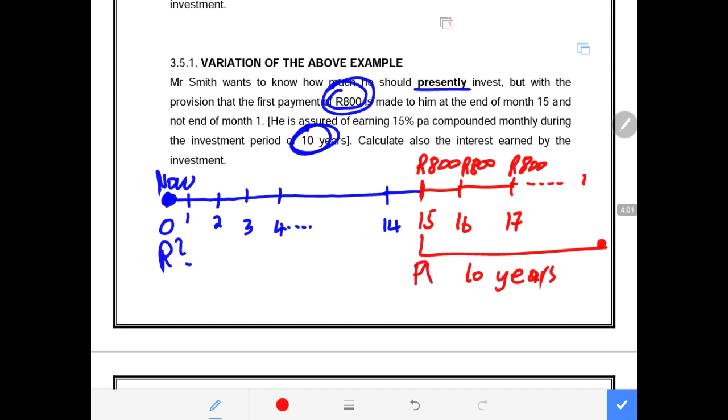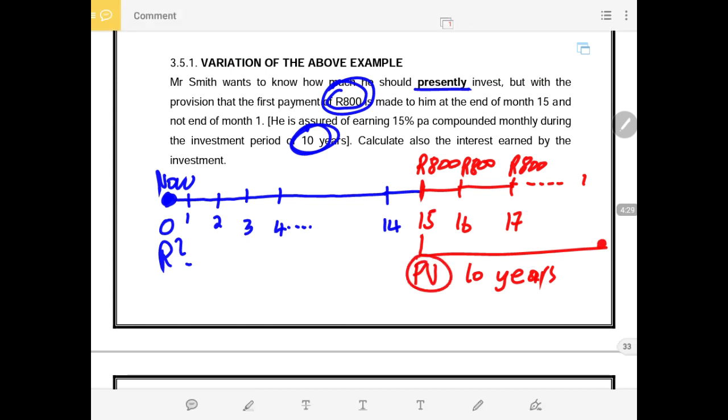How much must be the present value of these payments, meaning how much must be in the account at the end of month 15, so that this person can receive 800 for the next 10 years? In other words, we need to calculate the present value of the payments.